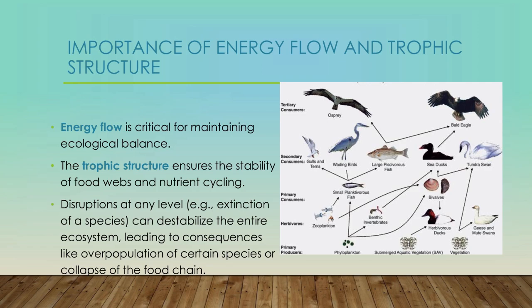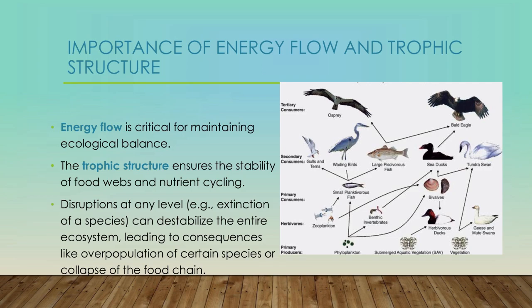Coming to the next slide, the importance of energy flow and trophic structure. So we know that energy flow is the heartbeat, the lifeblood of the ecosystem. Without energy flow, the ecosystem can become imbalanced. So energy flow is critical for maintaining the ecological balance. Trophic structures ensure the stability of food webs and nutrient cycling.